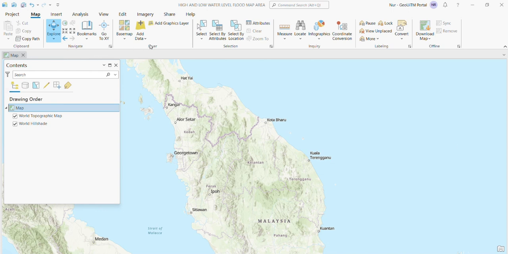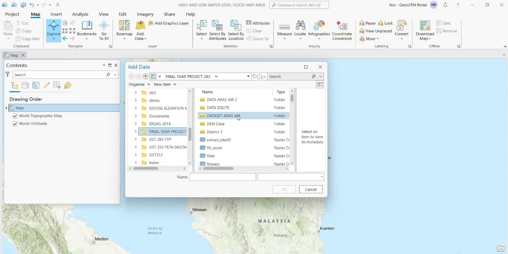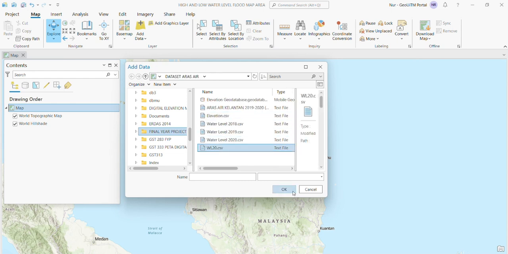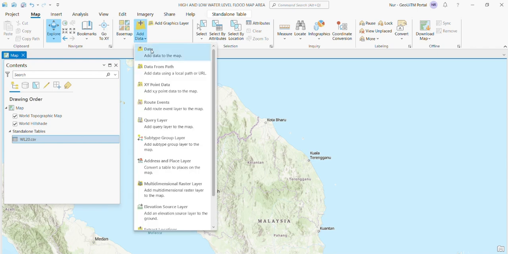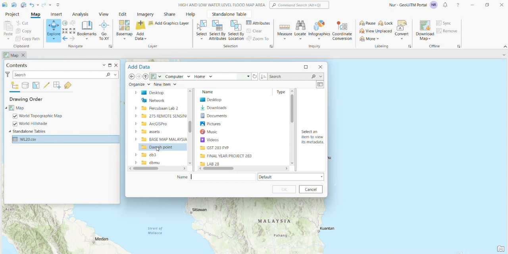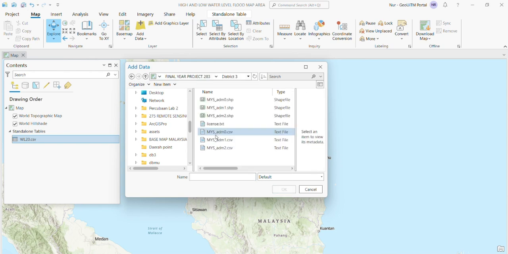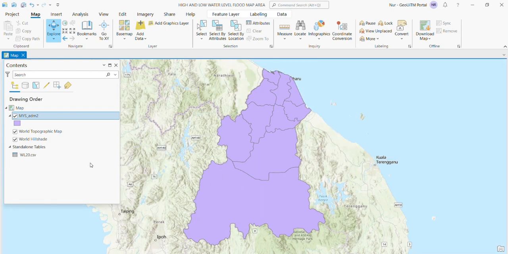First, add the water level data by clicking add, searching for the folder, and searching for the water level data. Click OK. The data will be shown in the contents. Next, add the base map data by searching in the folder and choosing the district 3 folder, and select the MYS ADM2 data shapefile. The shapefile will be shown on the map, and rename it.